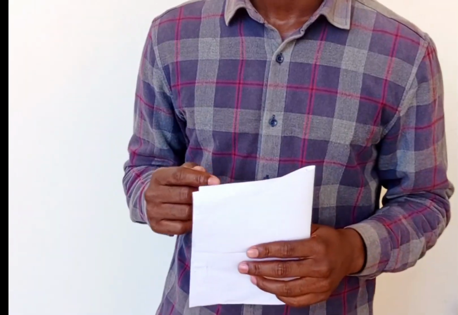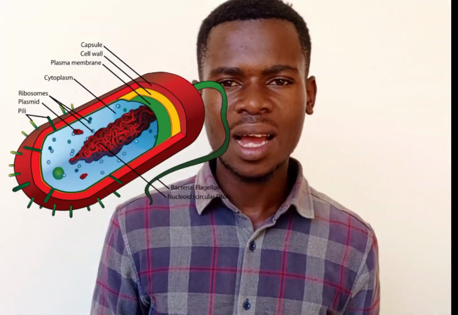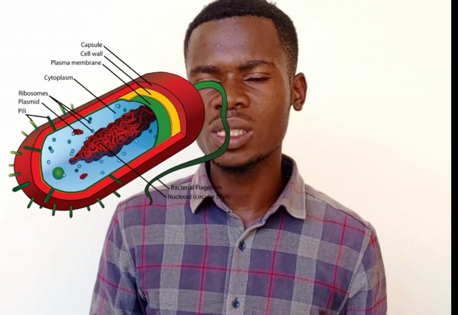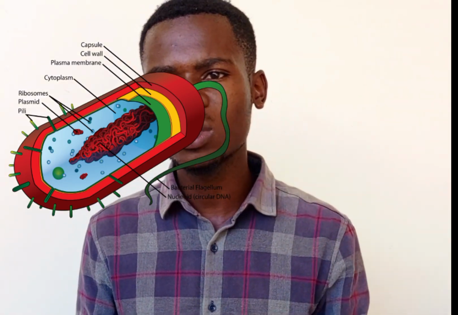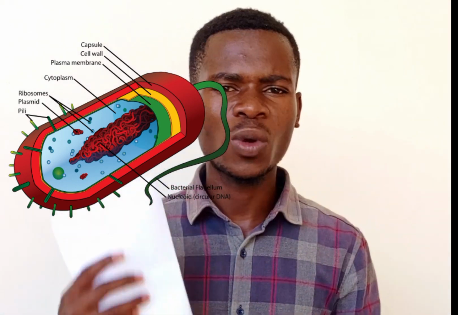So we had looked at the classification, and I'm going to ask most of the questions as we proceed. Today's lesson is a subtopic of the classification we had looked at before, and we are going to specifically look at one kingdom, which is the first kingdom, that is kingdom Monera. When we talk about kingdom Monera, we mean that kingdom which consists of mainly bacteria. And the bacterium cell is similar to the animal cell that we had looked at in the first term. Since this is our second term, we will reflect on what we had looked at.